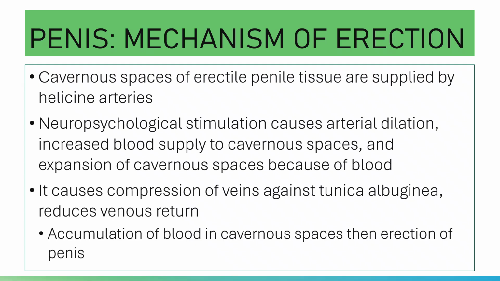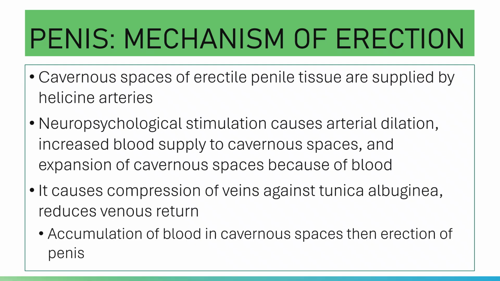After stimulation, your parasympathetic nerves and endothelial cells will release nitric oxide, and this nitric oxide will activate guanylate cyclase to increase cyclic guanosine monophosphate.